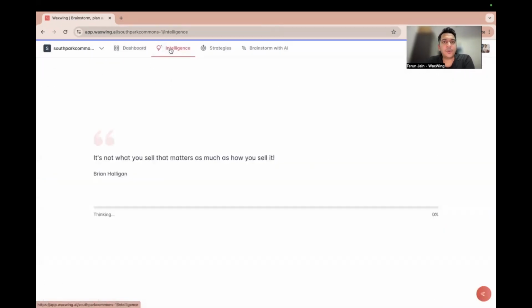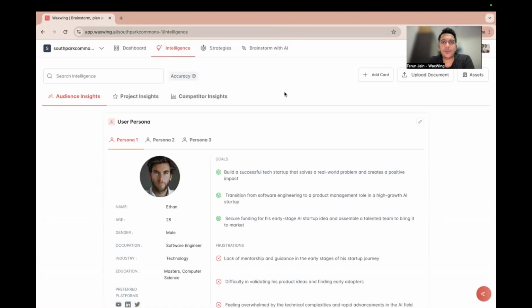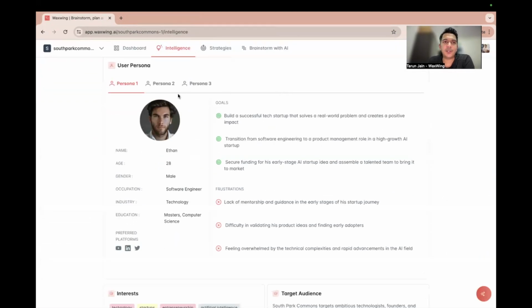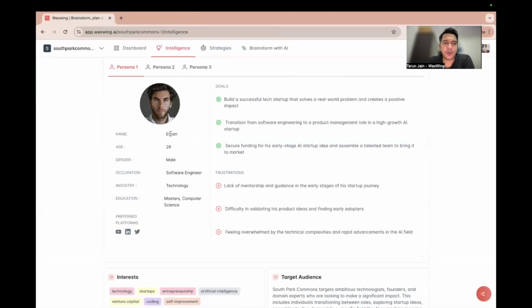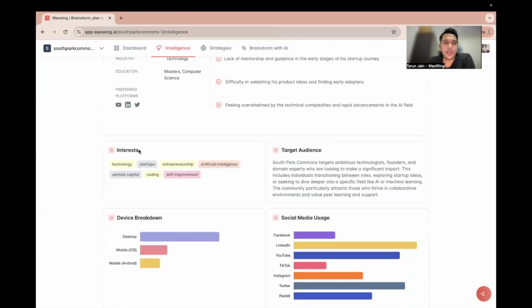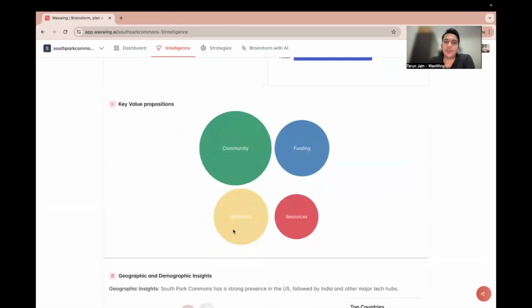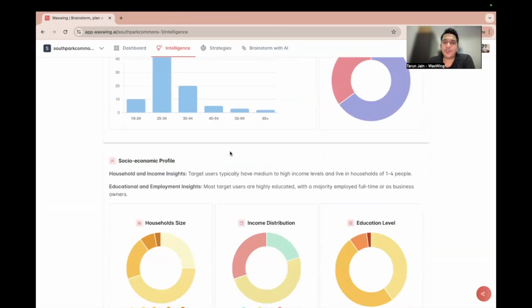All right, so we can have a look at the intelligence tab. This is the initial context that we have built for SPC, or our AI has built. These are your user personas. Somebody called Ethan. He wants to build a successful tech startup that solves real world problems. His frustration is lack of mentorship and guidance. The people are interested in technology, entrepreneurship, VC, coding, etc. Your audience is ambitious technologists. And yeah, this is where they hang out. This is the devices used, your key value propositions, a bunch of other stuff, right?